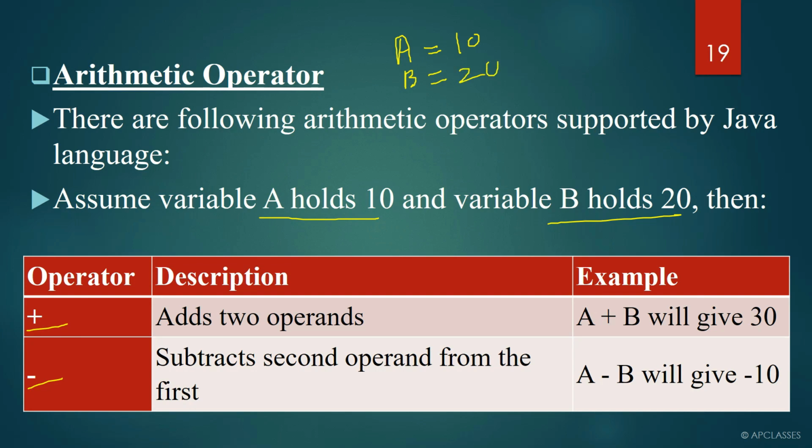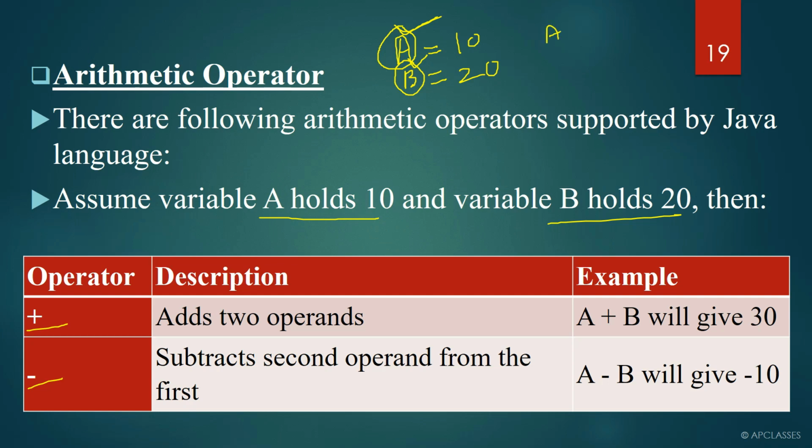Now the question for you is, what is A? Tell me, what is A? Which type of token is this? What is B? Which type of token is this? A is an identifier. B is an identifier, isn't it? Because this is the name given by me. Don't think that this is an arithmetic operator, and especially don't think that this is an operand. It is not an operand, it is just an identifier. But later on we can use a and b as operands.